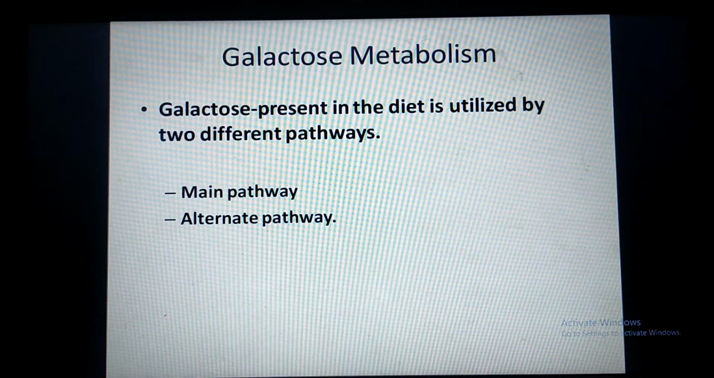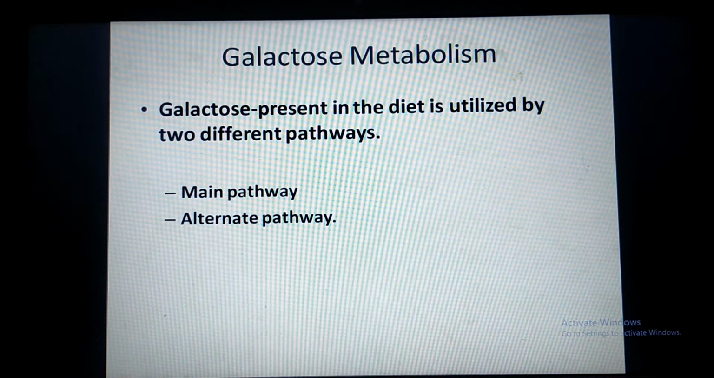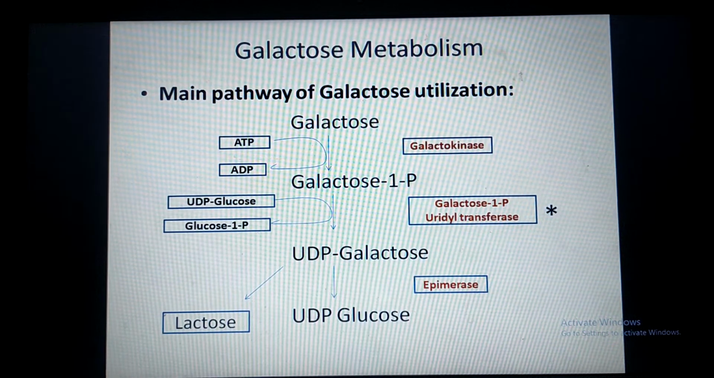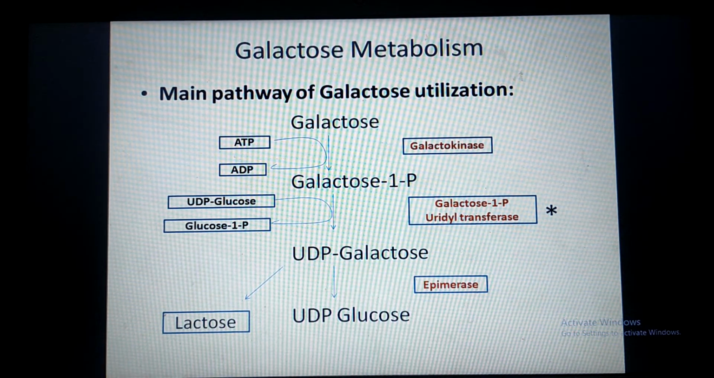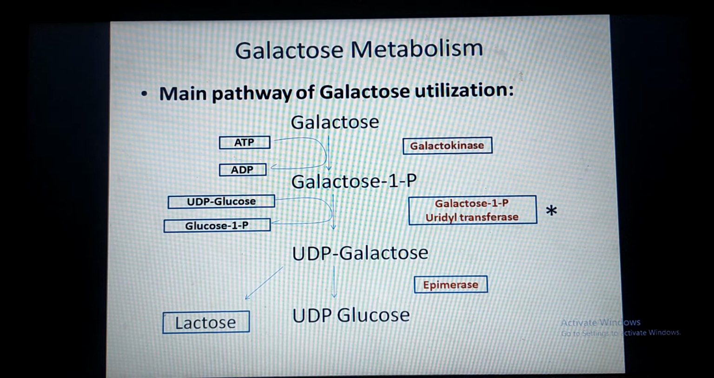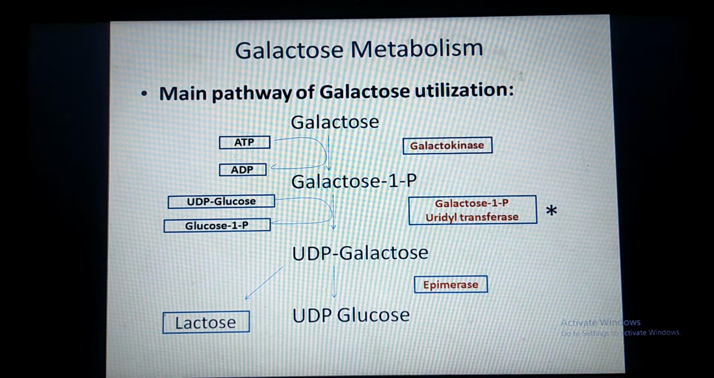Now galactose present in the diet is utilized in our body by two different pathways. One is the main pathway of galactose utilization and another is the alternate pathway of galactose utilization. First we will see the main pathway. This pathway is present in the body since birth. In this pathway, the galactose is first converted into galactose 1-phosphate with the help of enzyme galactokinase. Here the phosphate donor is ATP.